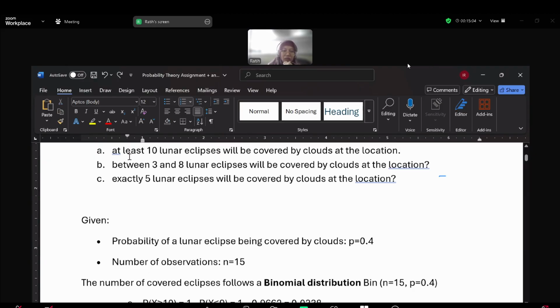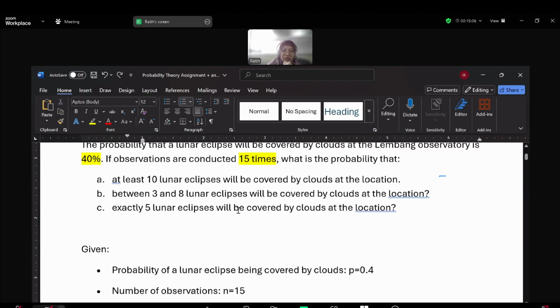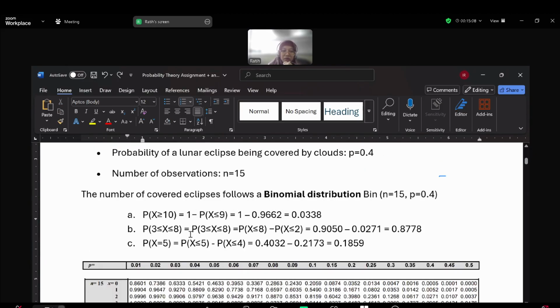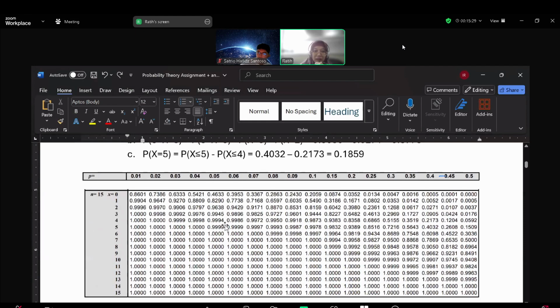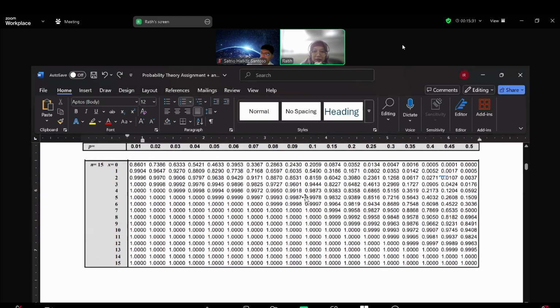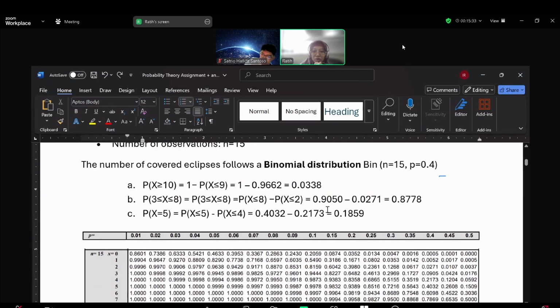And then the next one, between 3 and 8 lunar eclipses. So we can compute the probability: x less than or equal to 8 minus x less than or equal to 2. So we can take it from the table.